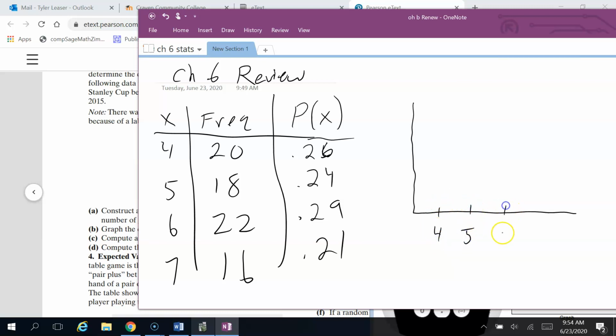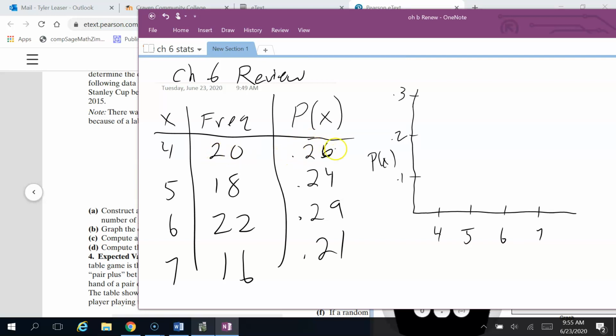So we have our axes here with the outcomes, the discrete outcomes, going along the horizontal axis, and then the probabilities of those outcomes going along the vertical axis. Let's see, we have mostly stuff in the 20% range. So what I'll do is 10% there, 20% here, 30% up here. Okay, so when you're graphing probabilities like that, we're going to be using kind of a weird graph, and you'll see what it looks like.